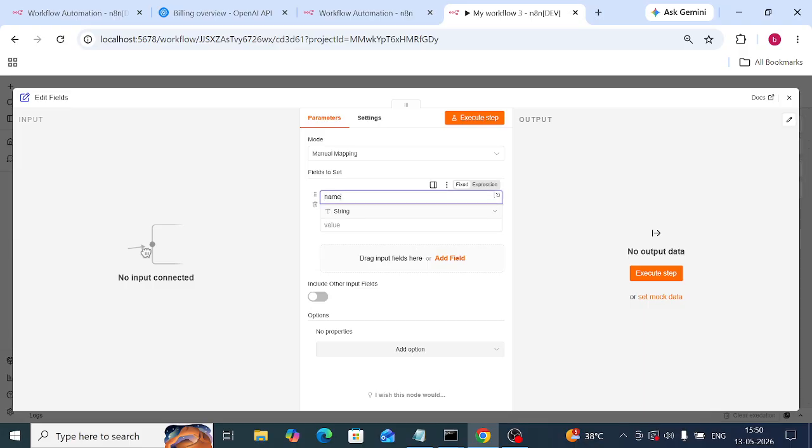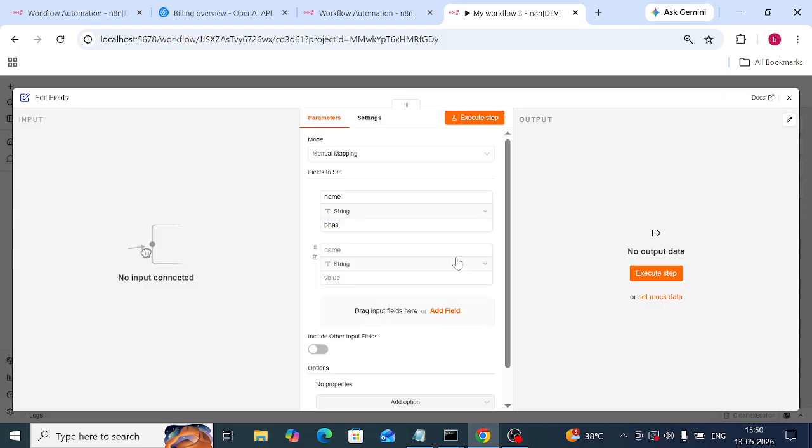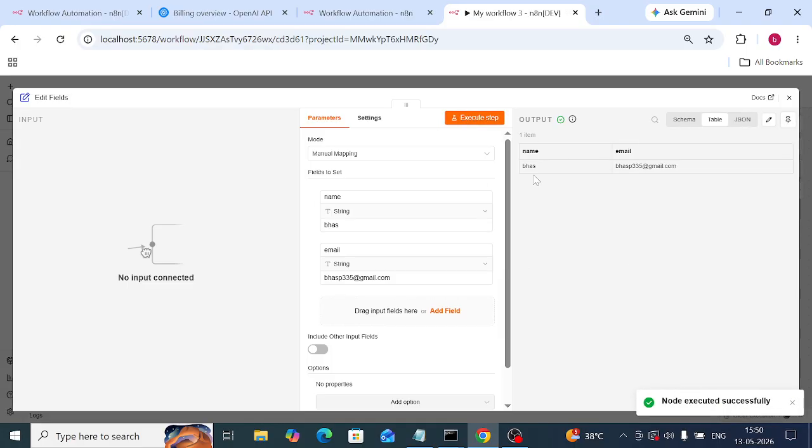I am writing gmail.com. Okay, you can execute this step. Here it shows the name and email ID. Then you can close.